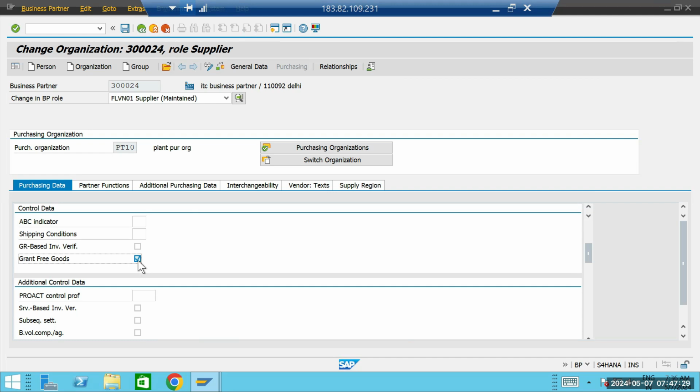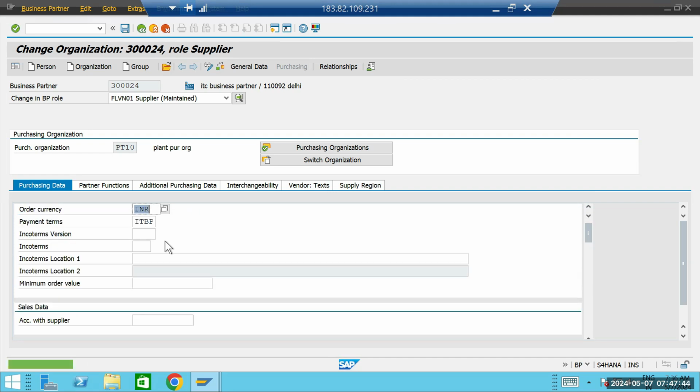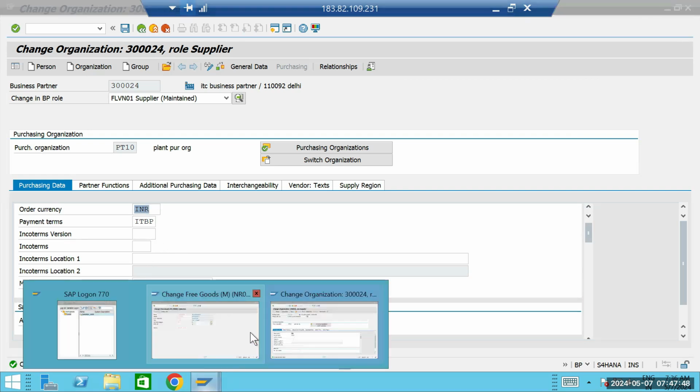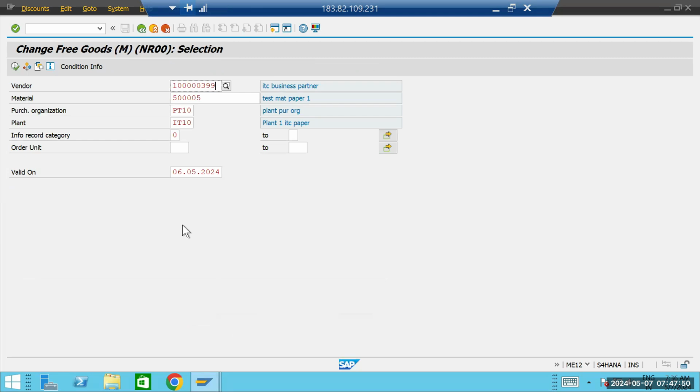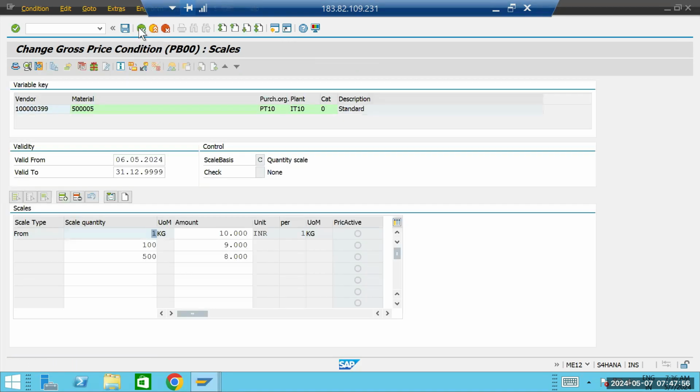So this is the first mandatory indicator you have to select in the vendor master in order to get free goods. So this is the first condition. Now let's save this one. Now we'll go to the second one. Try to execute now. I believe it will not work.